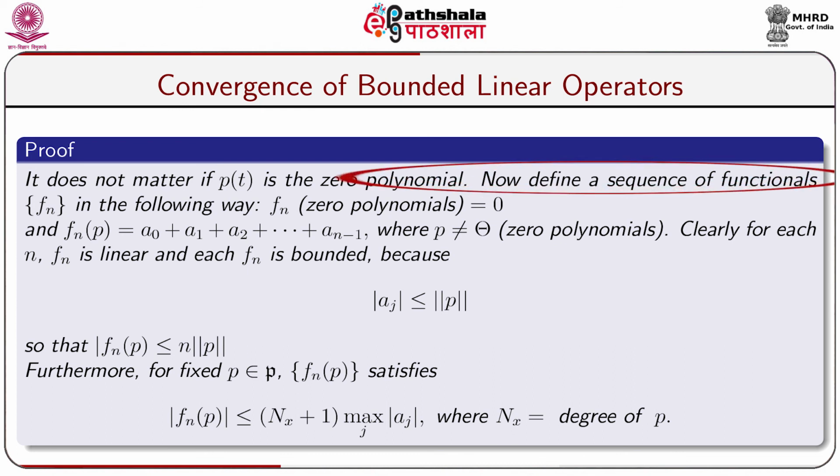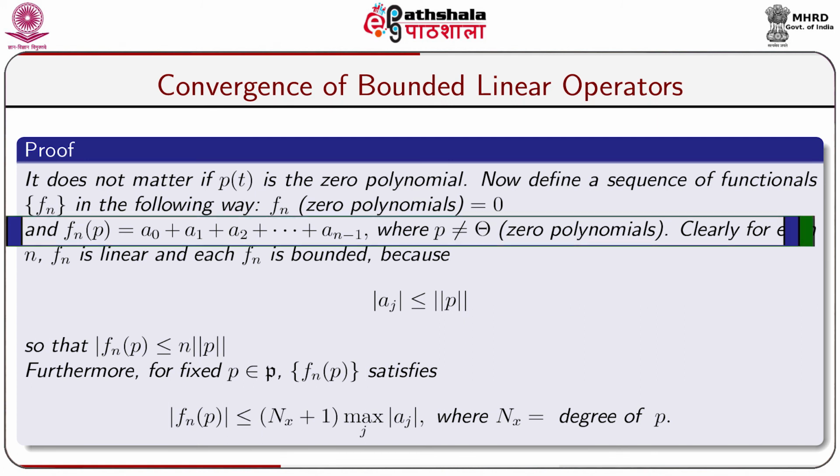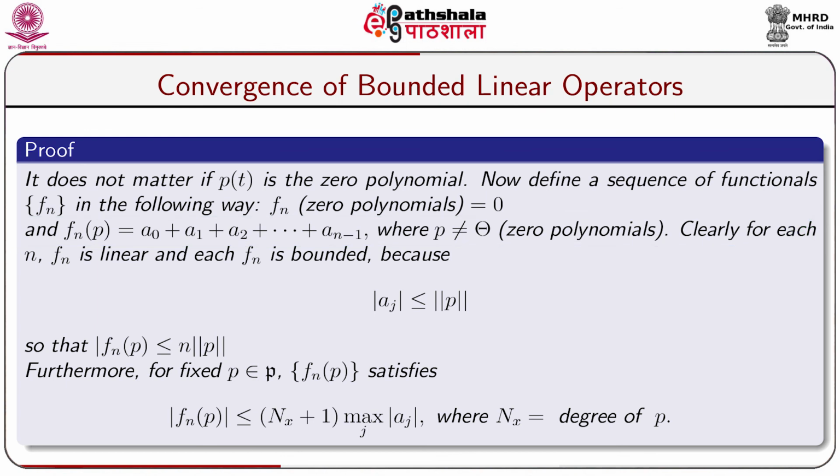Now, define a sequence of functionals fn in the following way: fn of the 0 polynomial is equal to 0, and fn(p) is equal to a0 plus a1 plus a2 plus dot dot dot plus an minus 1, where p is not the 0 polynomial. Clearly, for each n, fn is linear and each fn is bounded, because modulus of aj is less than or equal to norm of p, so that modulus of fn(p) is less than or equal to n into norm of p.